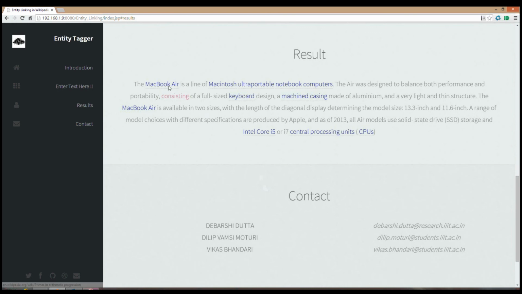You can see that MacBook Air, Macintosh, Ultra Portable, netbook computers, keyboard, Intel Core i7, central processing units, and many others are tagged. And you can also observe that they are tagged appropriately. You can see that keyboard is tagged with computer keyboard, which is exactly what it means. So now you can understand that it also works on large text.